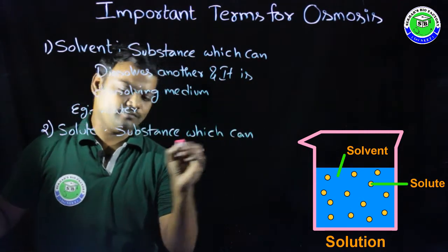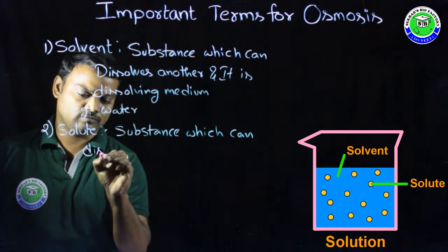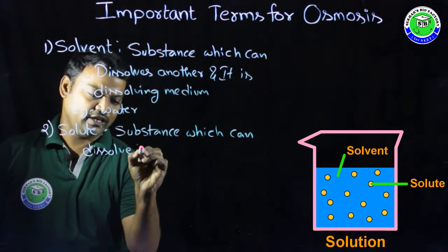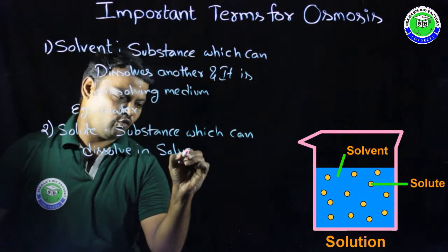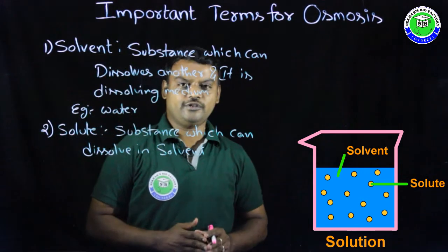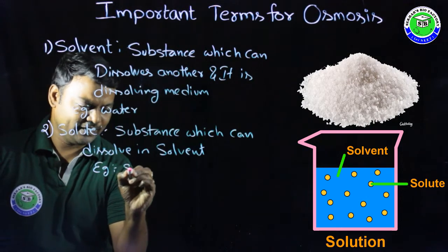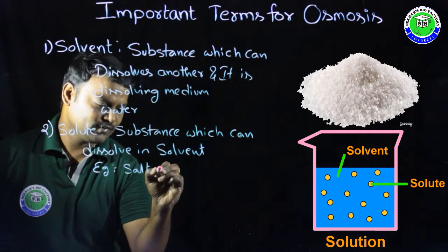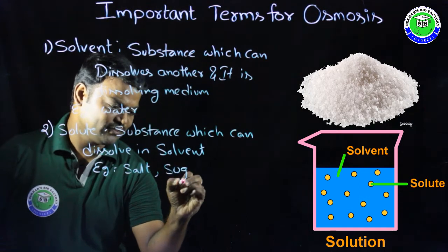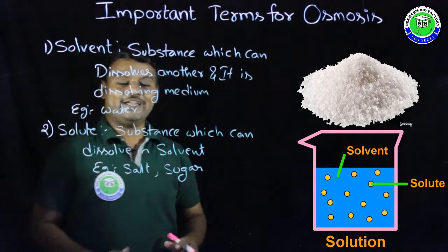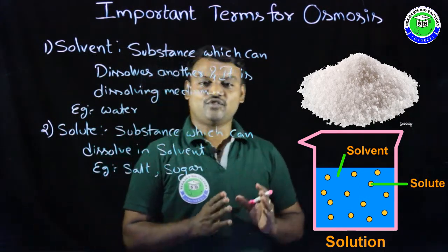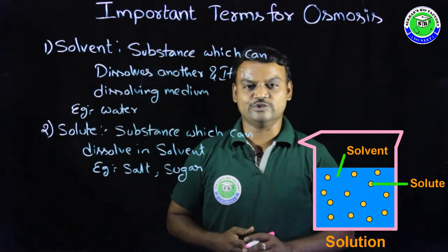Example for solute: either salt or sugar. So salt or sugar can easily dissolve in solvent, and is called solute.